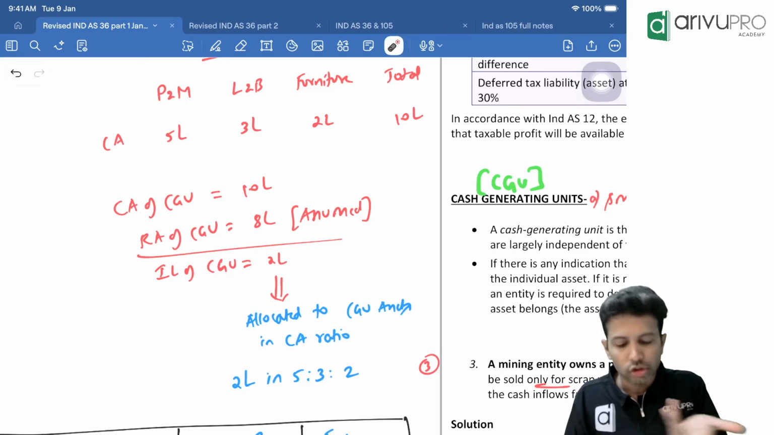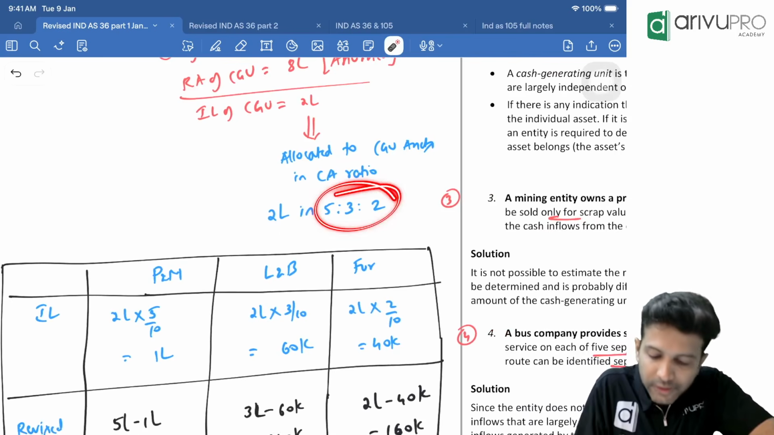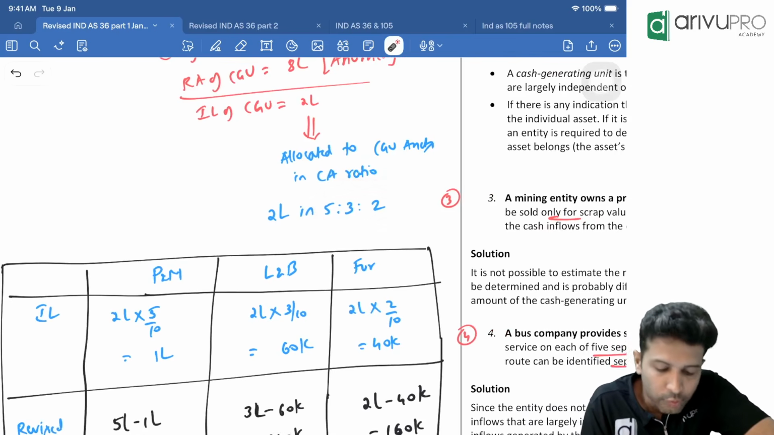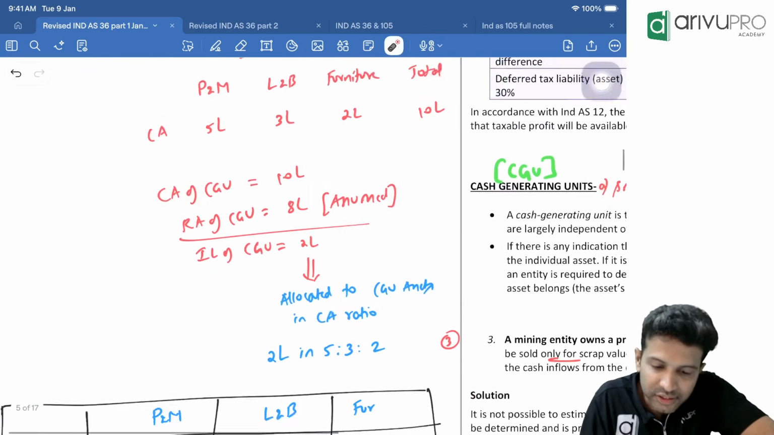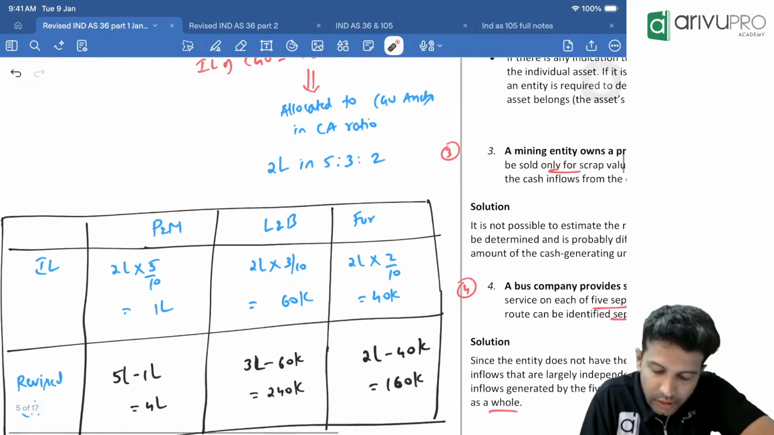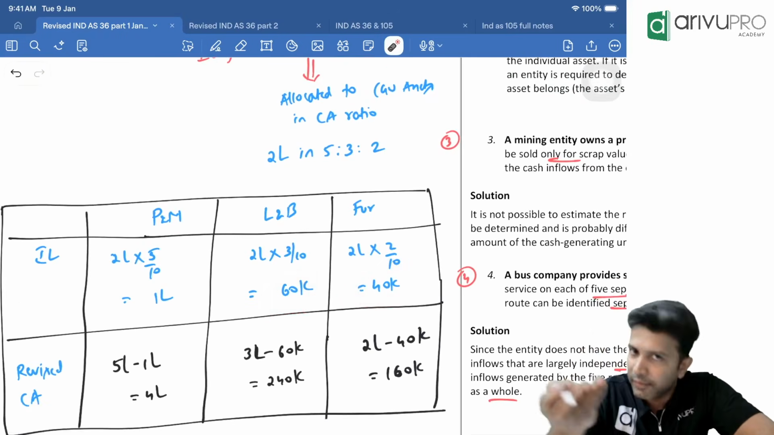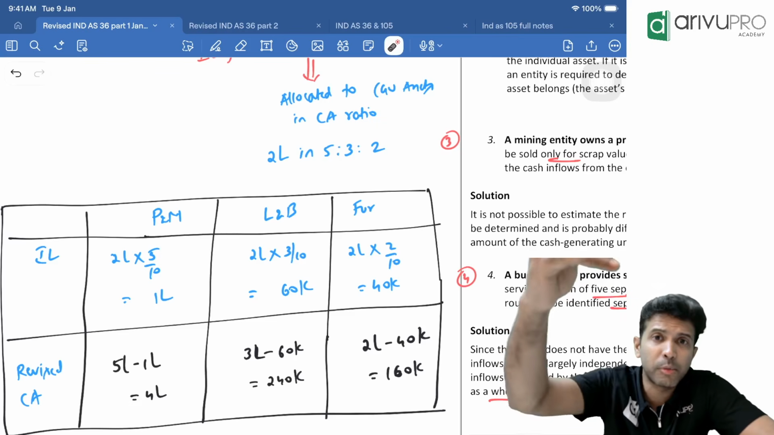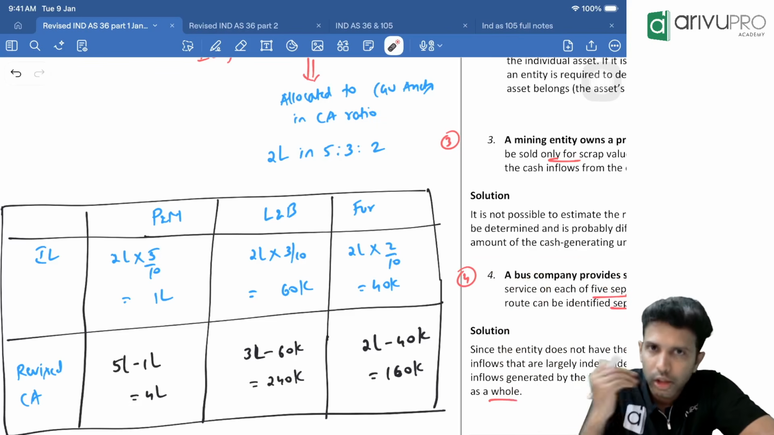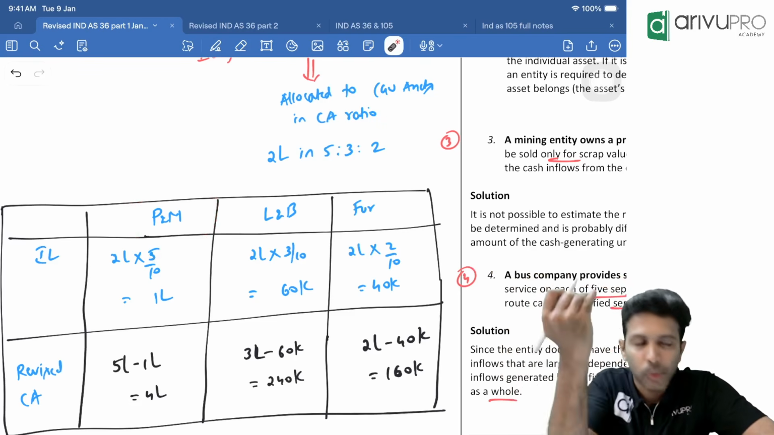Got it? So if you do the apportionment, I've done it over here. What will be the impairment loss? 2 lakh in 5:3:2 ratio if you do it. For plant and machinery, 1 lakh impairment loss you'll allocate. Towards a second asset, that is building, you'll allocate 60,000. Furniture, 40,000. That's all. And we already know when you book impairment loss, carrying amount will be same or it will reduce.